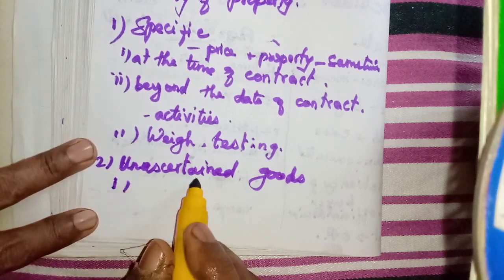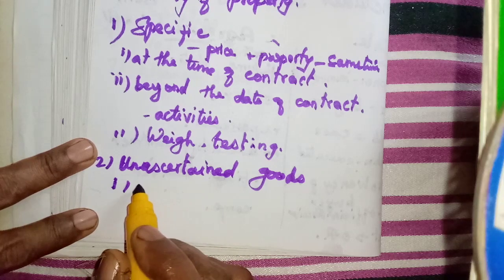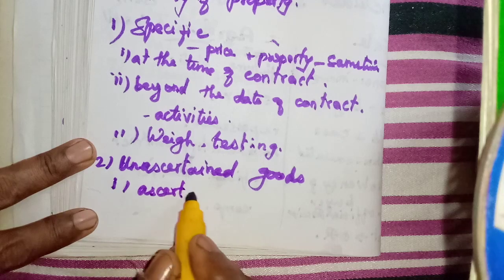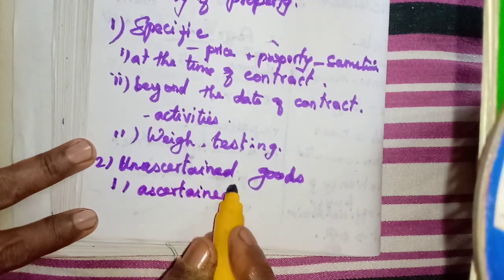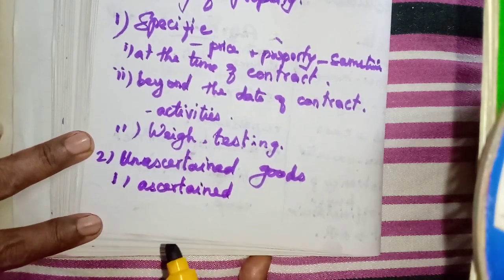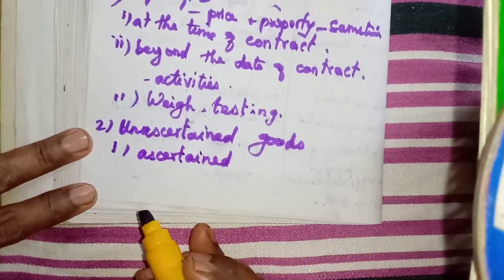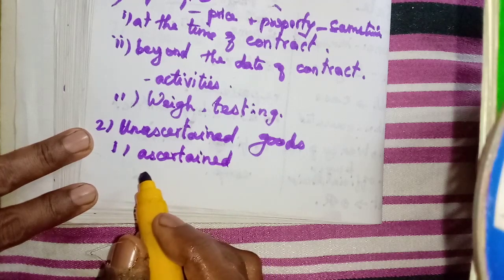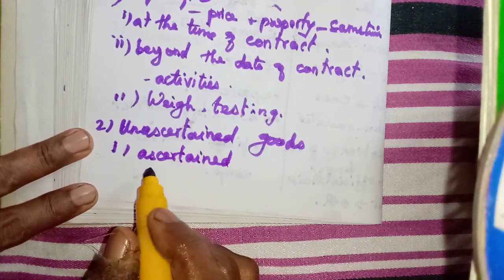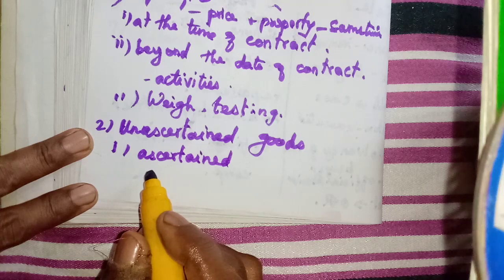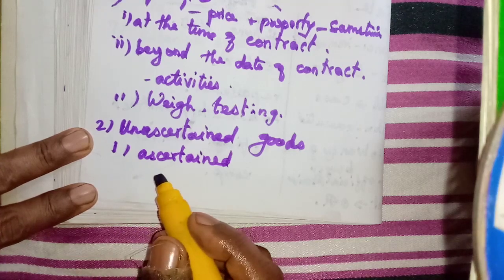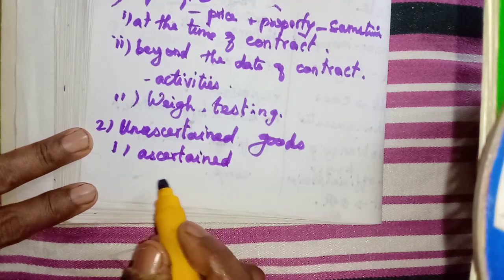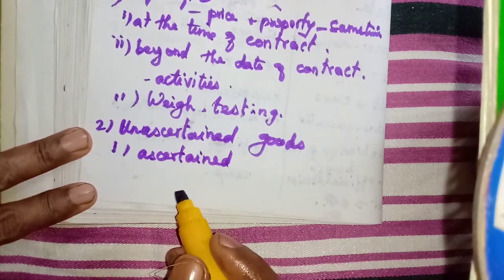For unascertained goods, we cannot transfer the title. Many goods will be there in the car showroom, many models and brands of cars. So he has to identify. Once he has ascertained, only then can the delivery take place. So at the time of ascertainment of the goods only, they can transfer the goods.